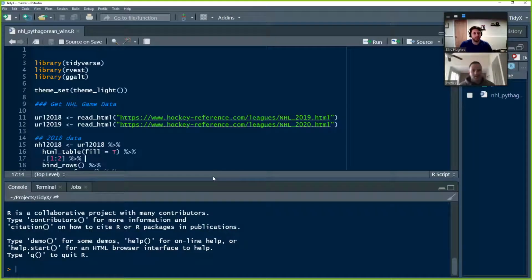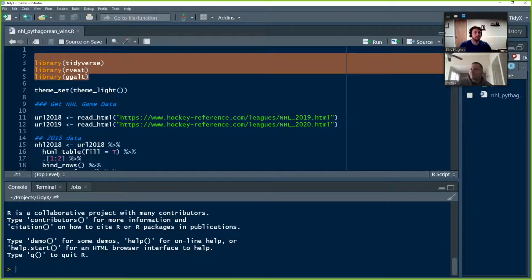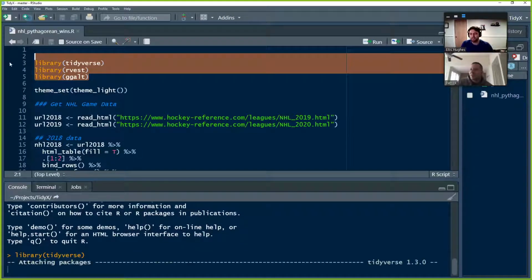All right. So we're in a normal RStudio session here, running R. And we'll go through it. The first thing we do, as we always have to do, is load in the libraries that we're going to be using for the rest of our script. So we're loading the Tidyverse package because it's got all those fun, delicious data manipulation tools. rvest, we're going to use that to do our web scraping, and ggalt, which, do we use that one? I used it for something, and right now I don't know. We'll see. Yeah, it's escaping me. Why did I use that?